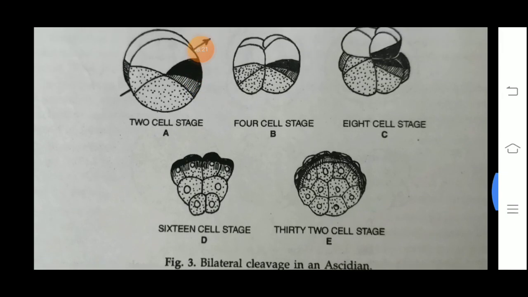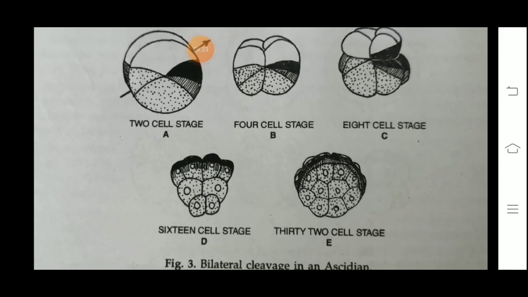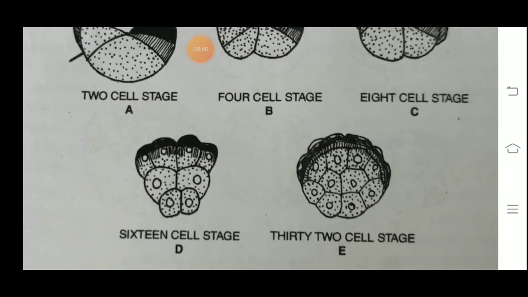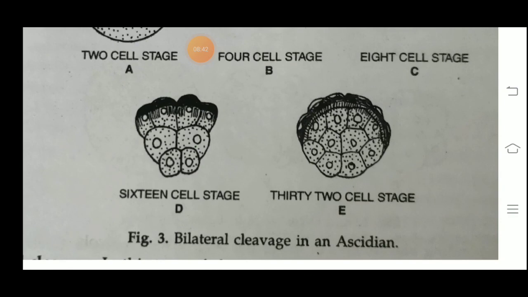Now the next one is bilateral cleavage in Ascidian. This is the bilateral cleavage. In this cleavage, the mitotic spindle and cleavage plane are similar on either side of the median plane, as you can see in the embryo also. The 2 cell, 4 cell, 8 cell, 16 cell and 32 cell stages are shown. This is the bilateral cleavage.